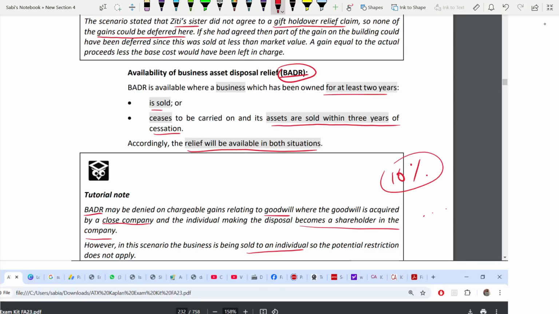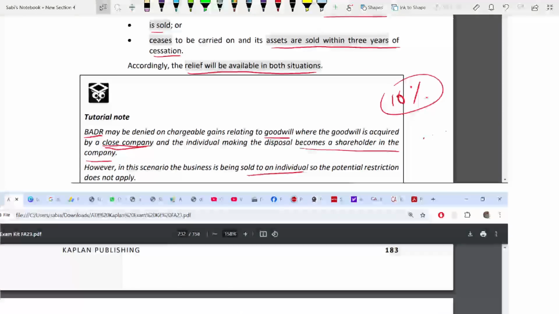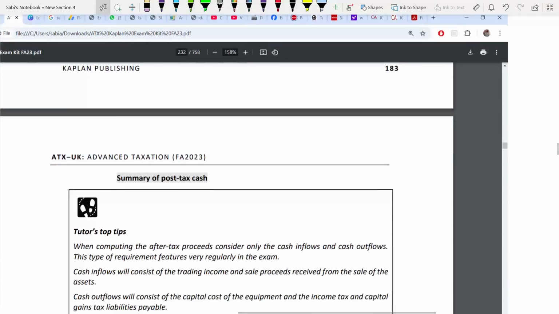What is a close company and all? Go back to my close company lectures and you can check. It's there on my YouTube channel under the ATX lectures. I'm not going to take your time to explain what close companies are and what the conditions are. You can go and read it by yourself. Now comes the last part, the summary. They've asked you for the summary.